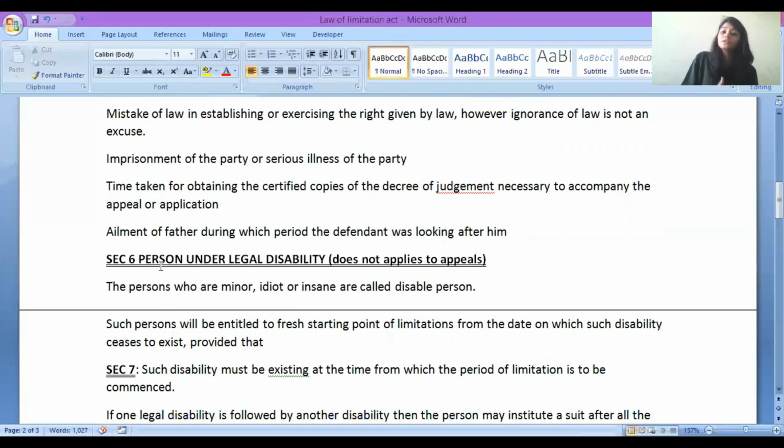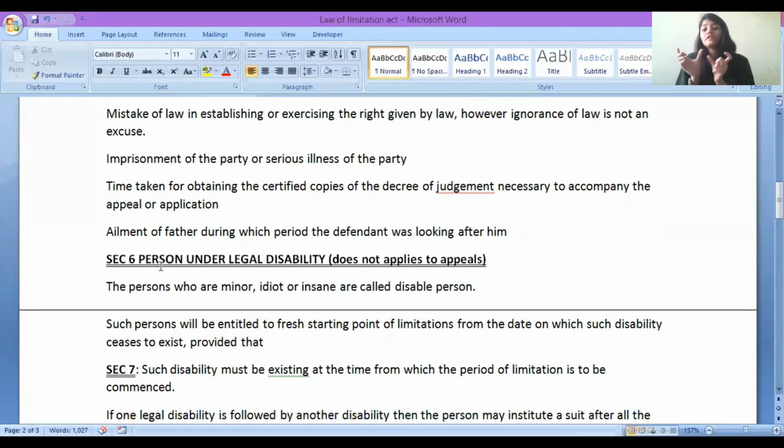So the limitation period will start from the date when he becomes 18 years old. From that time, we will consider 3 years of limitation, 10 years of limitation, whatever limitations are given for different cases. So section 6 says that such disabled persons are entitled to a fresh limitation period.